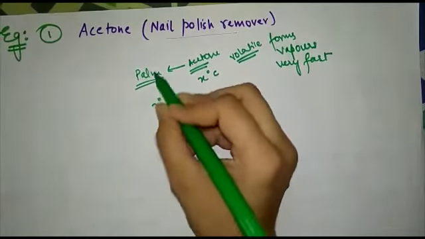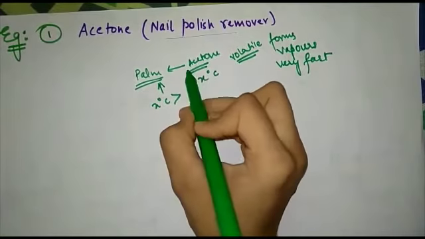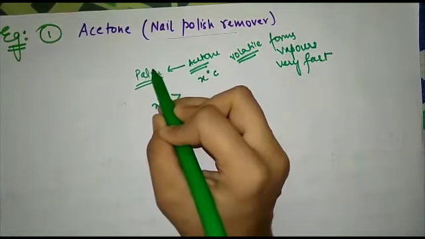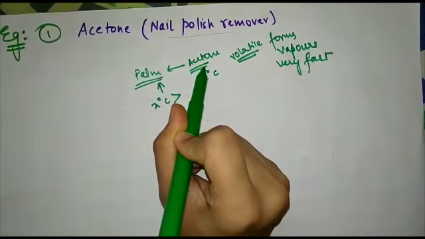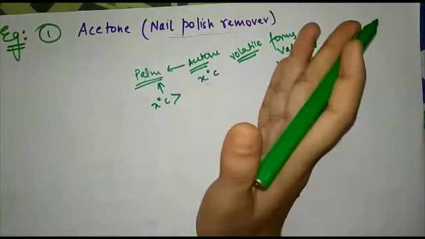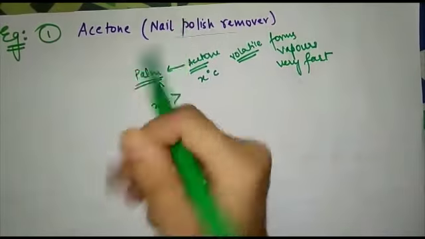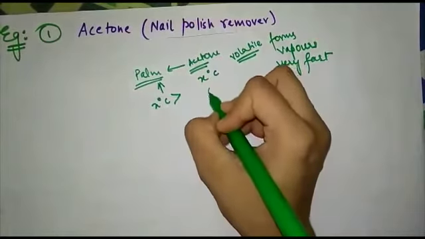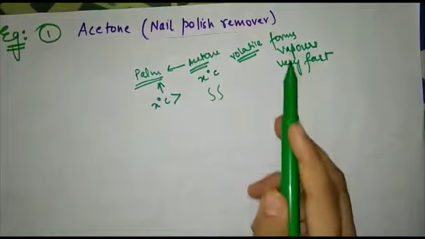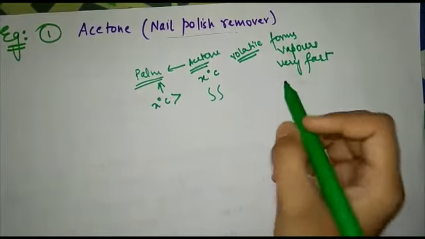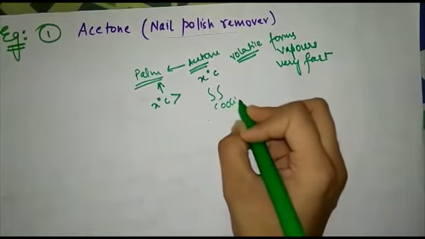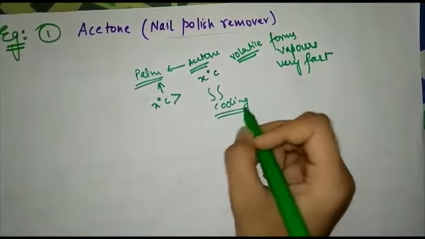Okay, it is greater than x degree Celsius. So when you put acetone on your palm, since the temperature of our palm is greater than the boiling point of acetone, as soon as you put acetone on your palm, it will evaporate and form vapor. But do you observe that when this acetone evaporates on your palm, you feel a cooling sensation? Yes, you feel a cooling sensation.